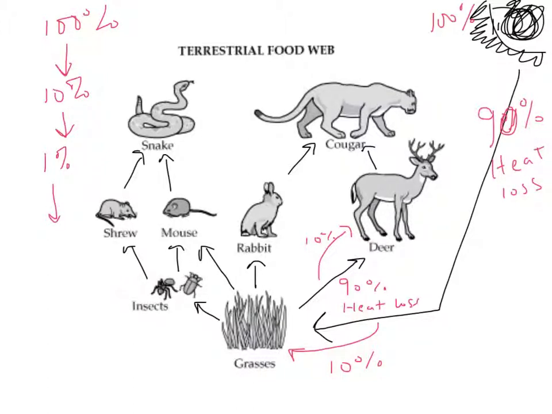And when the cougar goes to eat the deer, only 0.1% of that total energy that started out with the sun makes it to the cougar. And so if we had a predator above the cougar, if something ate the cougar, it would have to eat so much that it probably wouldn't be able to successfully live. And so that's what limits our food webs in size.